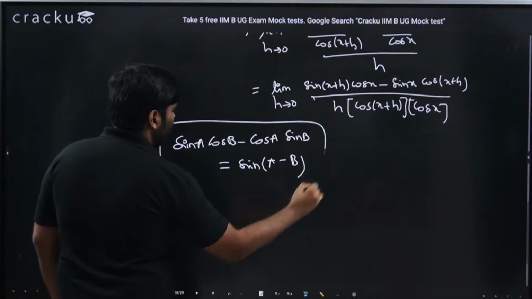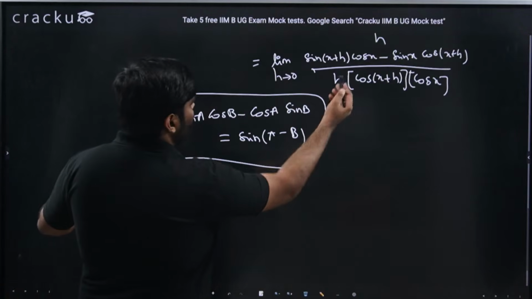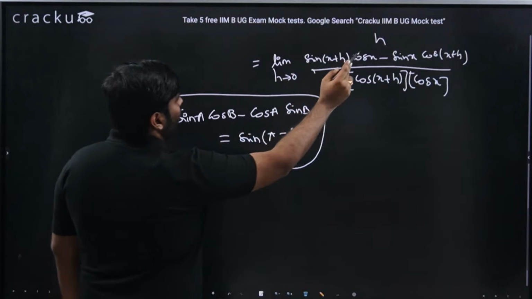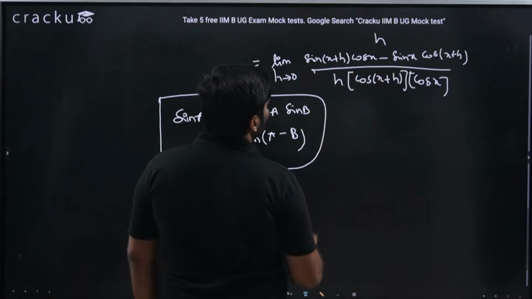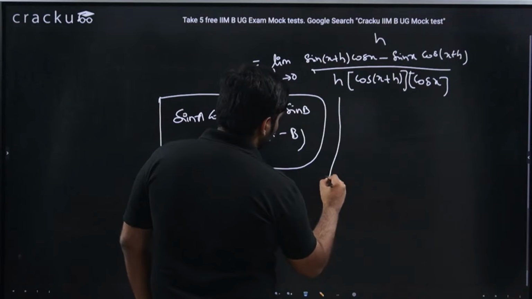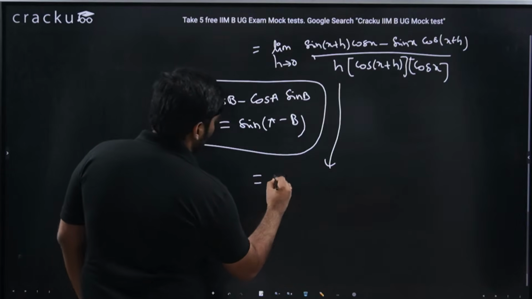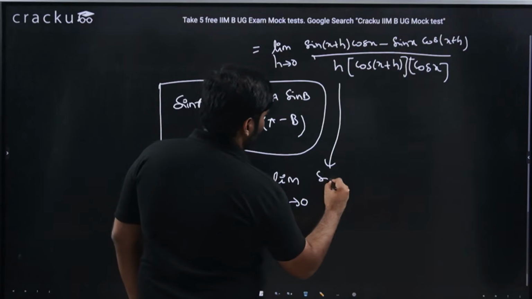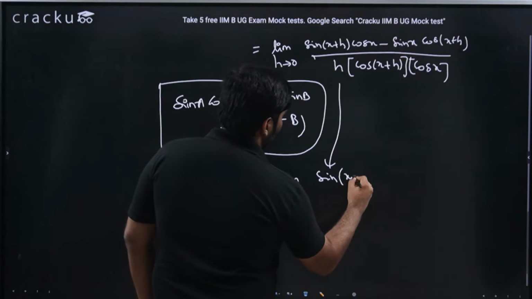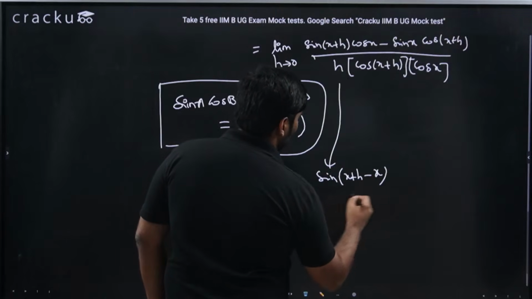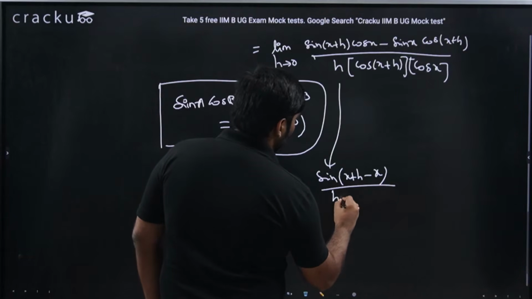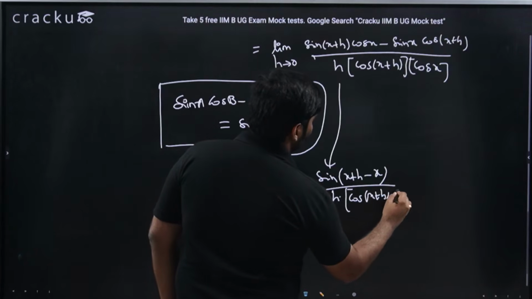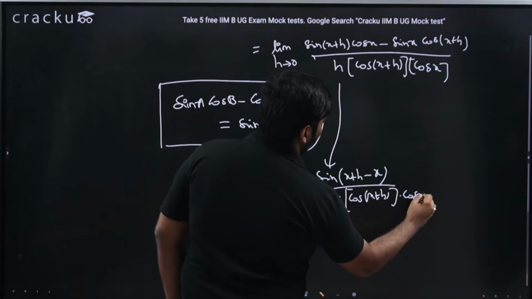Sin A cos B minus cos A sin B. So if you see the numerator, A is x plus h, B is x. So this particular thing I would write as limit h tending to 0, sin of (A minus B), which is sin of (x plus h minus x), divided by h into cos of (x plus h), as it was there initially, into cos x.